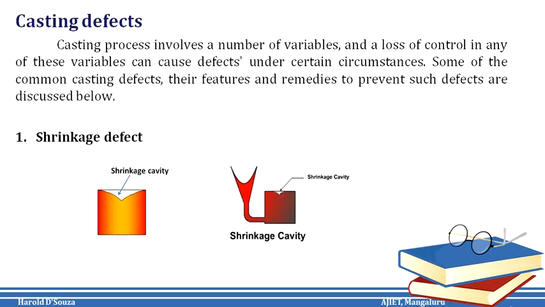First one is the shrinkage defect. Shrinkage is a void on the surface of the castings resulting from contracting or shrinkage of the metal during solidification. Although a riser is used to overcome the shrinkage effect, in some cases it fails to feed the molten metal efficiently to the casting as it solidifies. So the cause for this is uneven or uncontrolled solidification of the molten metal. Second, it could be the pouring temperature, if it is too high.